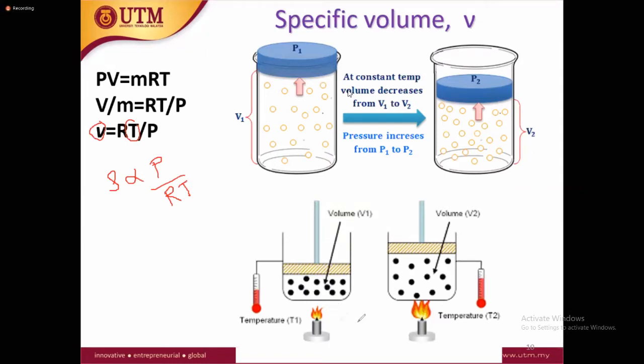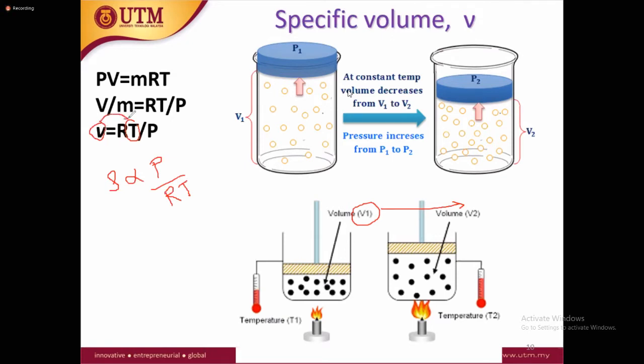For example, you see here, this is our system. If we heat this up from volume V1 to volume V2, what will happen? The volume is going to increase and density is going to decrease, because when we add heat the temperature increases, and when the temperature increases, the volume also increases. When volume increases, density decreases, because density has an inversely proportional relation. But specific volume has a direct relation with the temperature.